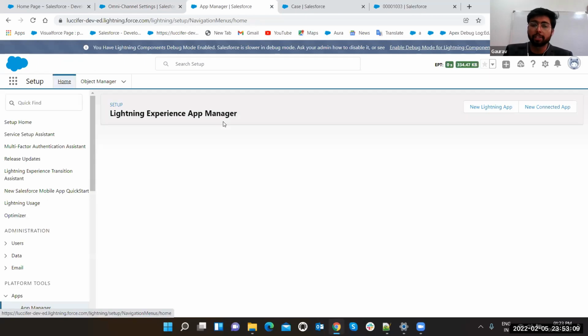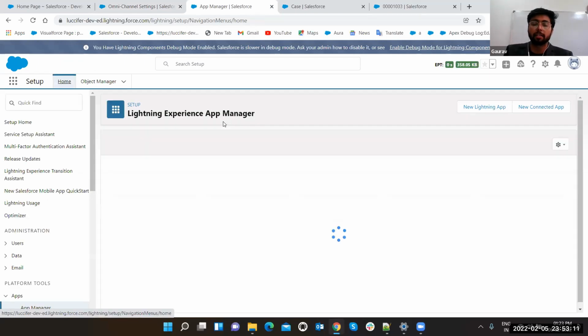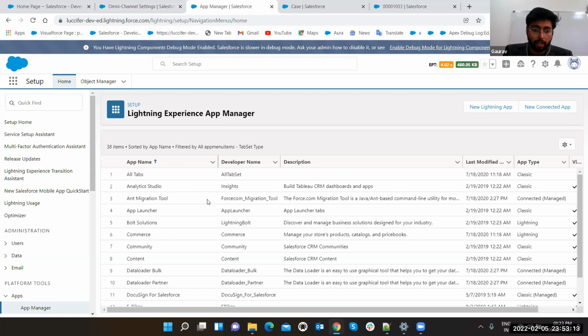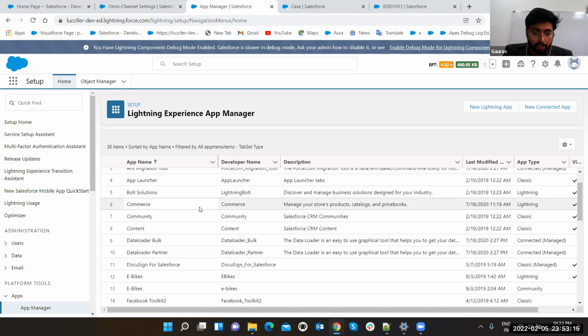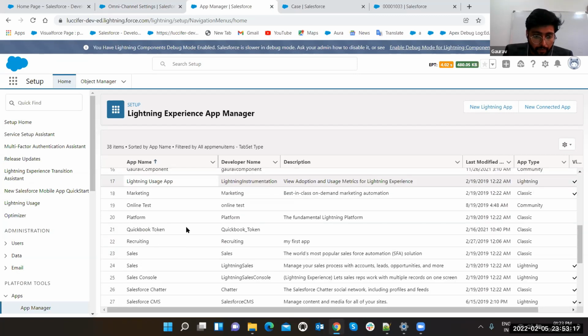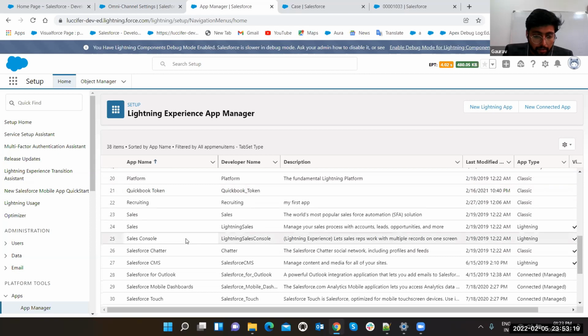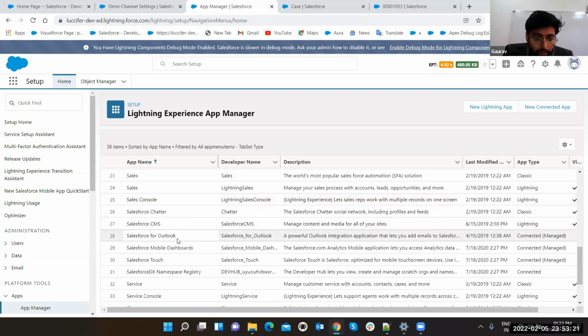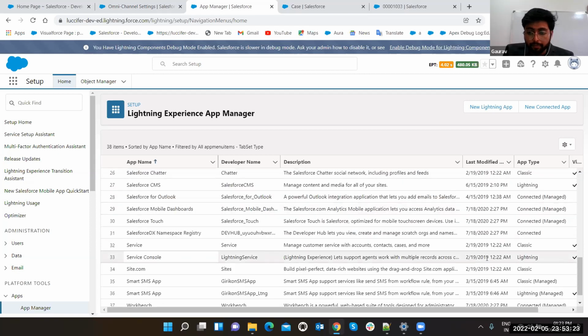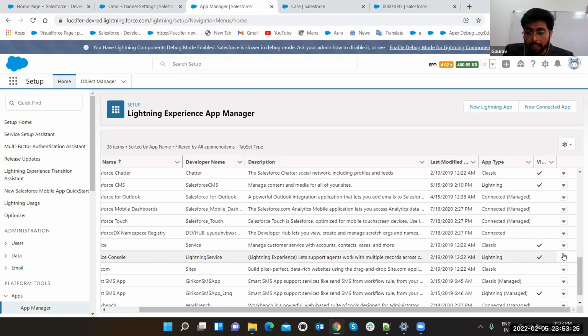Now currently guys, we are showing the step of how to add omni-channel on your service console. You have to go to App Manager and search for service console. This is sales console, and here, this is service console. Edit. On the right side, there will be an arrow through which you can edit the tab.